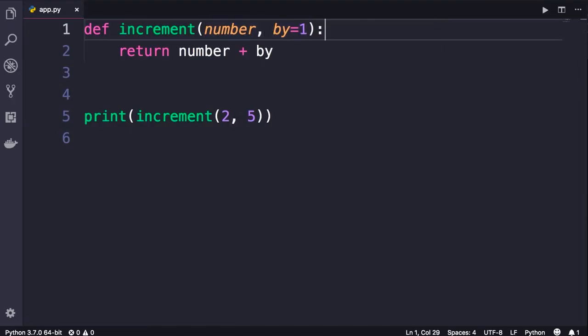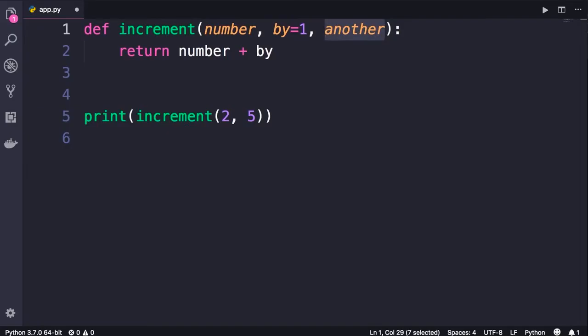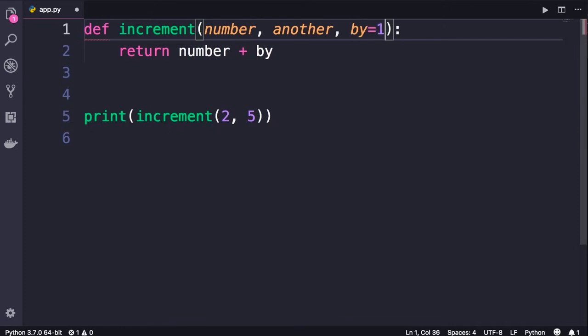In other words, I cannot add another required parameter here. Let's call that another. I cannot add that here. If I save the changes, you can see we get a red underline here. So all the optional parameters should come after the required parameters. Now, obviously in this case, we don't need the second parameter, so let's delete it.